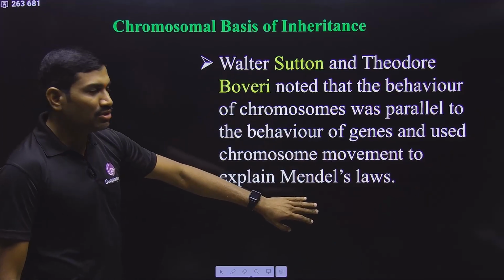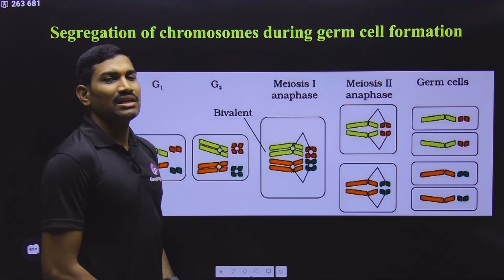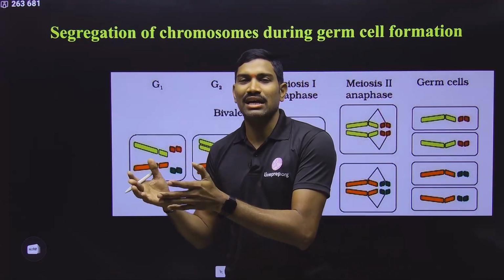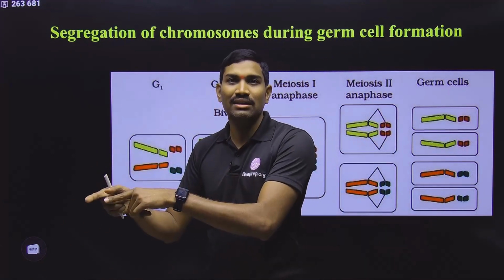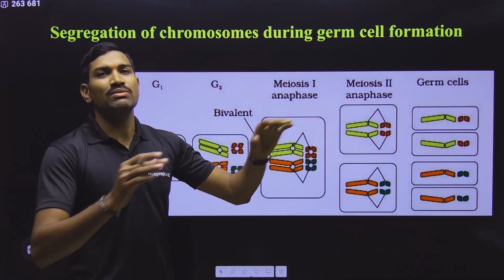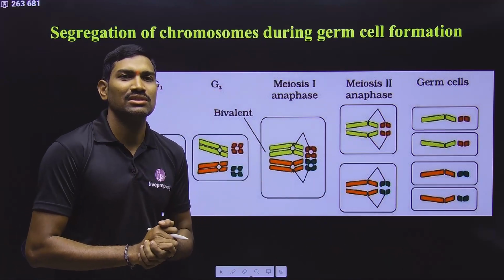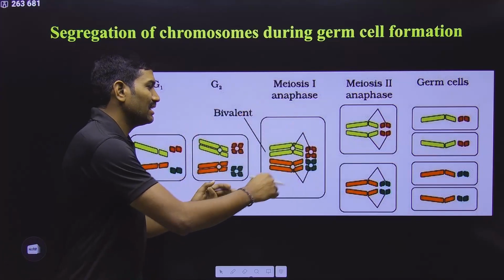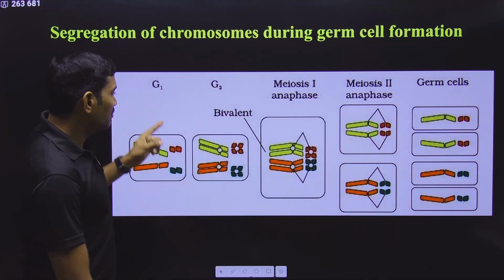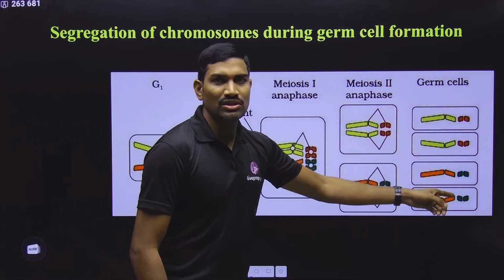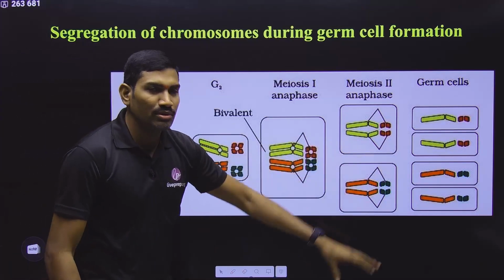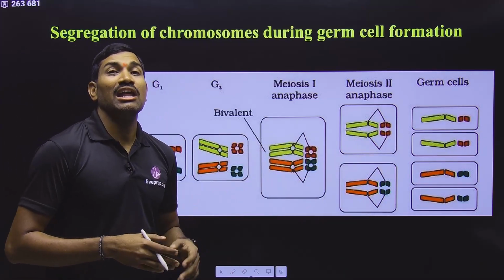Both scientists observed this. That's why they say there is a parallel behavior between the factors or genes proposed by Mendel and the chromosomes they observe during meiosis. In this way, they are trying to link these two pieces of information. In the NCERT, they have given a diagram mentioning the chromosomes. During different stages of meiosis, chromosomes move. Based on this chromosomal movement, they are trying to explain the law of segregation.